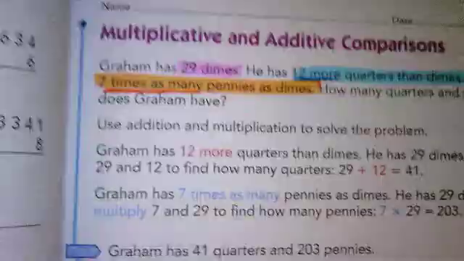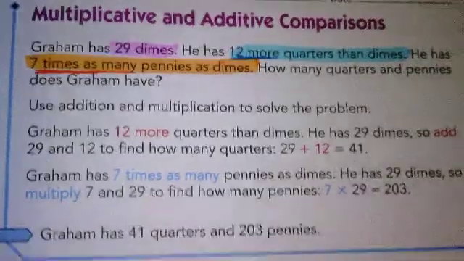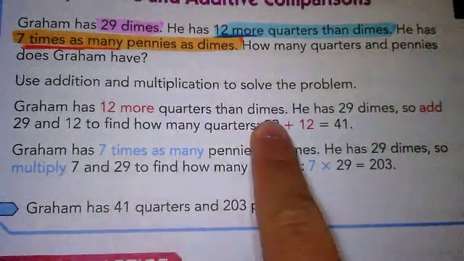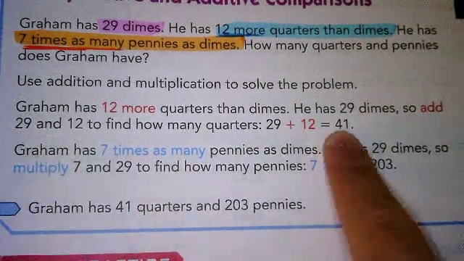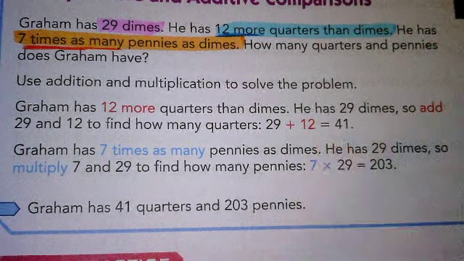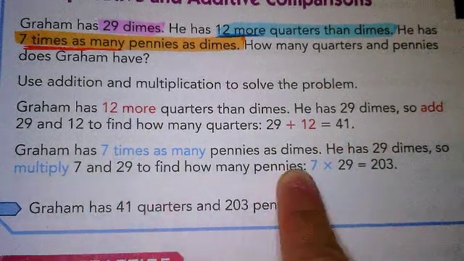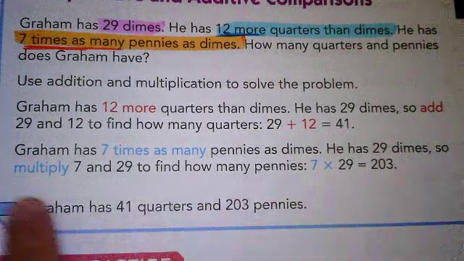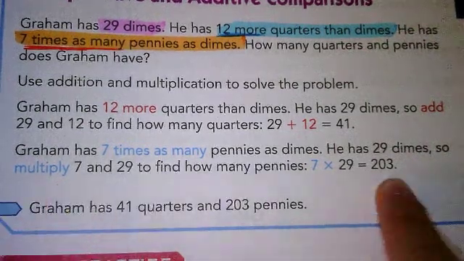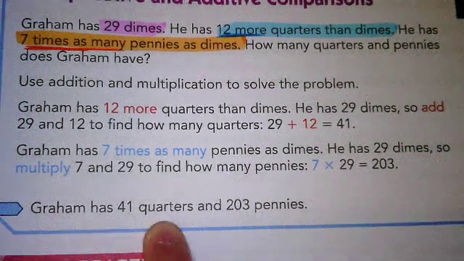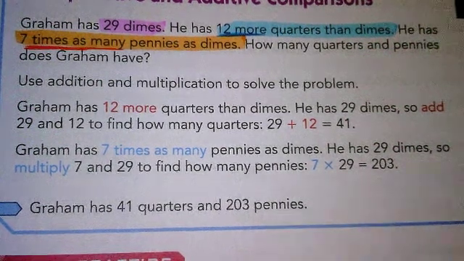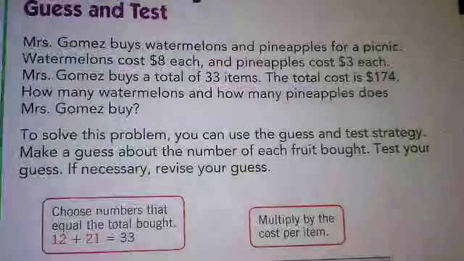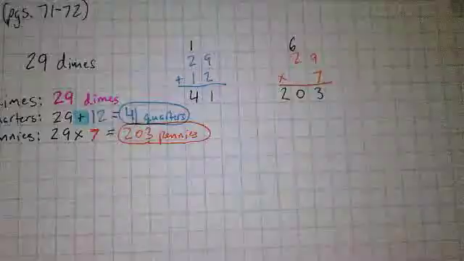If we look at our problem here, let's see if we did the same thing the book did, which I already know we did, but let's look here. So it says Graham has 12 more quarters than dimes, and he had 29 dimes, so we added 29 and 12 to find out that he had 41 quarters, right? He had 7 times as many pennies as dimes. So, since he has 29 dimes, we multiplied 7 and 29, and we got 203. So, Graham has 41 quarters and 203 pennies. Okay? How do we feel about that? Good! Okay. Good.